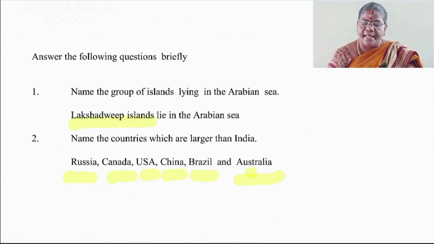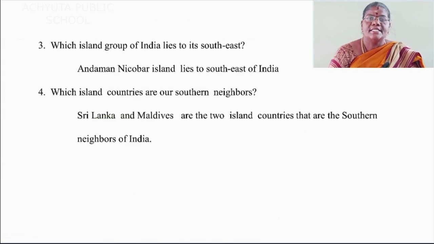Name the group of islands lying in the Arabian Sea. Lakshadweep Islands lie in the Arabian Sea. Name the countries which are larger than India. Russia, Canada, USA, China, Brazil and Australia. Then leave one line and start the third question.